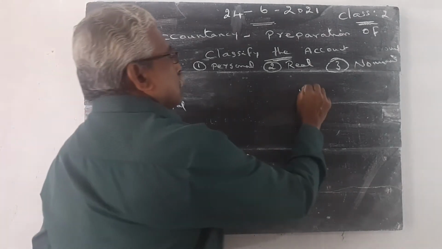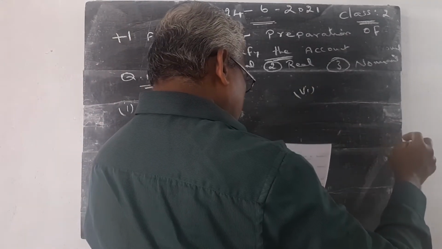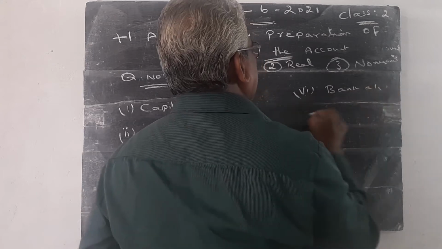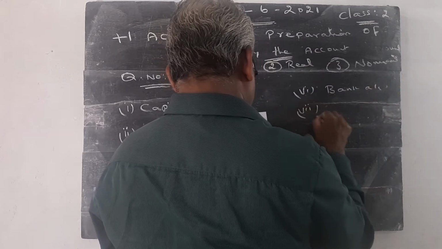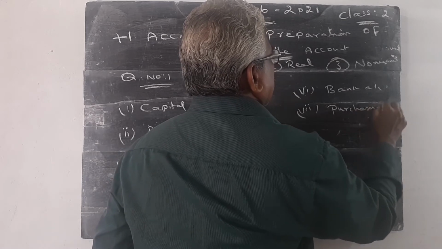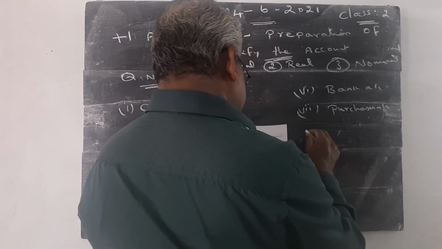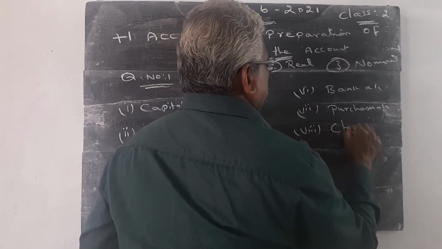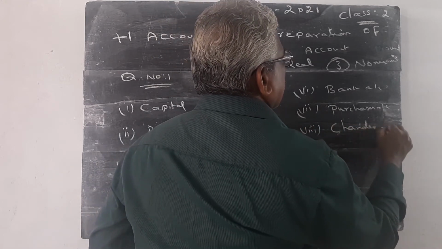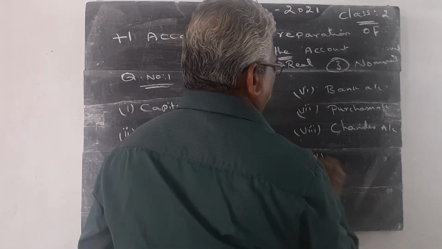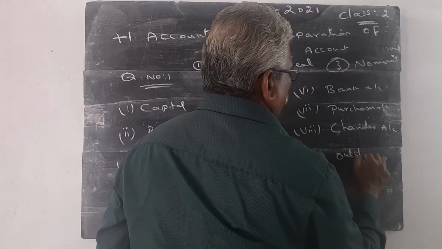Number 6, bank account. Number 7, purchases account. Number 8, Sundry debtors account. Number 9, outstanding wages account.